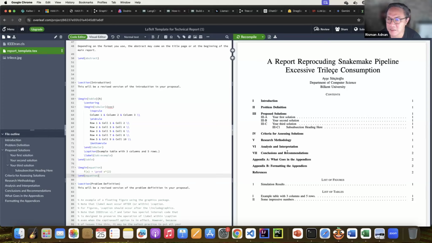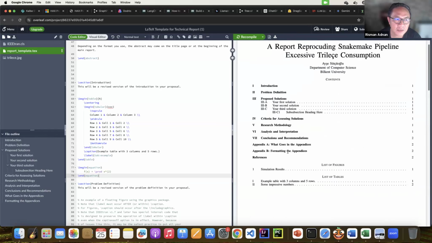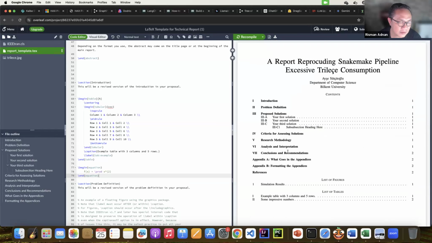So the template is open. I think I will let the teaching assistants help to find a good template for the technical report, but this one is good, I think. Yeah, introduction, problem definition. You can explain the pipeline and then evaluation criteria, okay?